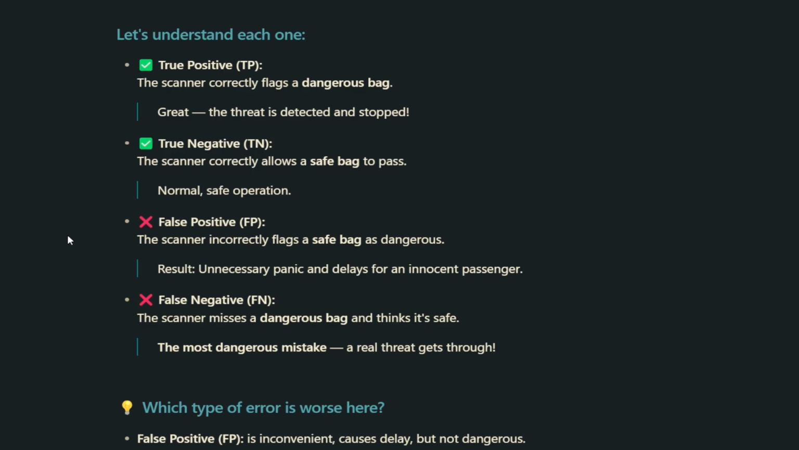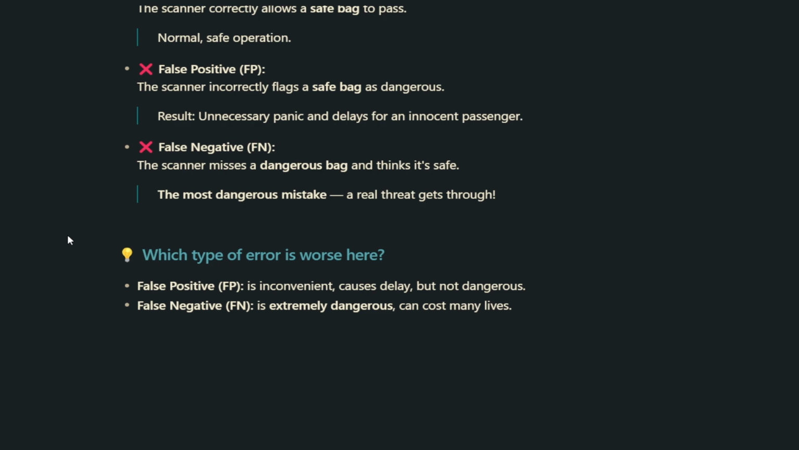False negative. The scanner misses a dangerous bag and thinks it's safe. This is the most dangerous error because a real threat gets through. So if we compare, a false positive is inconvenient, but a false negative is extremely dangerous and can even cost lives. That's why understanding these types of errors is so important in classification models.